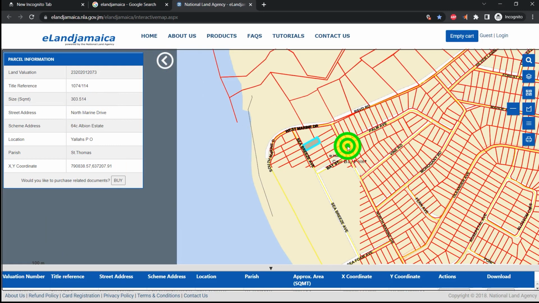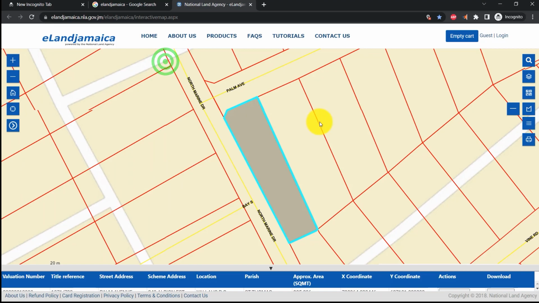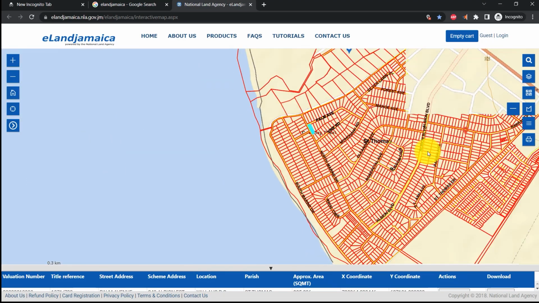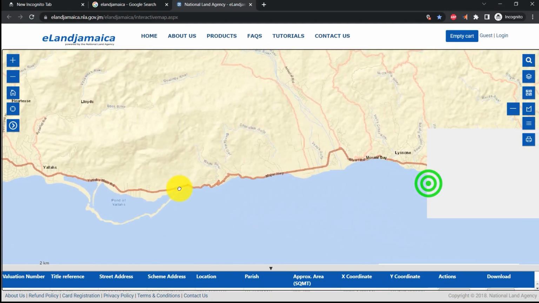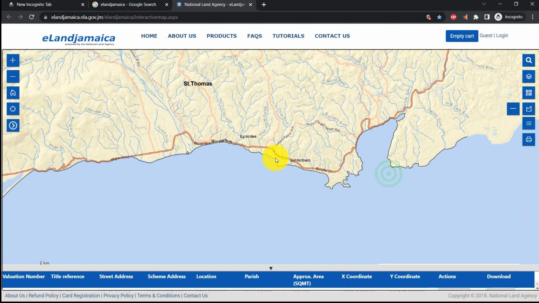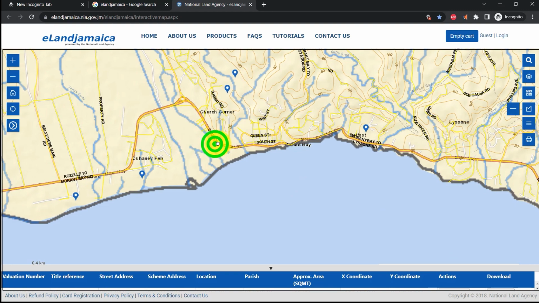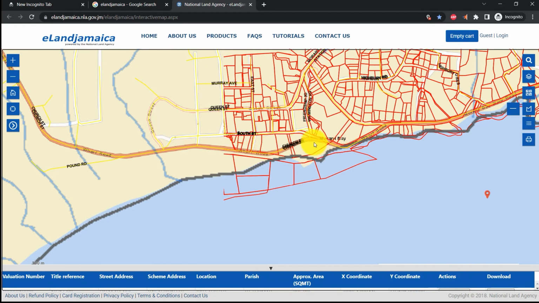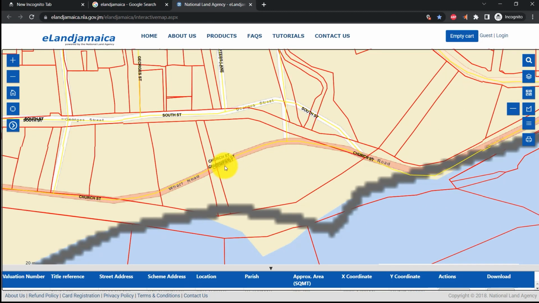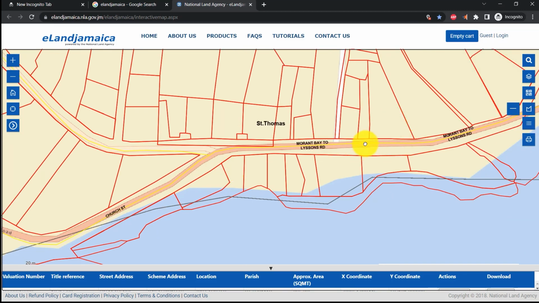So let us go to Morant Bay and see if we have any information on properties in Morant Bay, because I know that a few of our subscribers have properties in Morant Bay. So let us just check on some of those properties at this time. Let us zoom out past the Yallahs span and head over to the Morant Bay area. We're in the Lyssons community, but let us go to Retreat. Let us see if we can find Retreat, Church Street. So we are in Morant Bay, Lyssons.